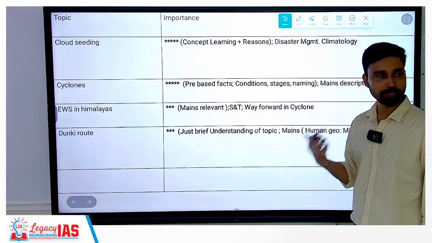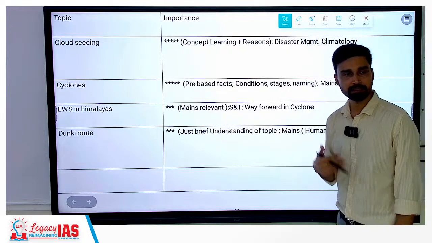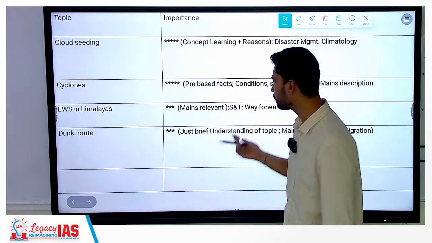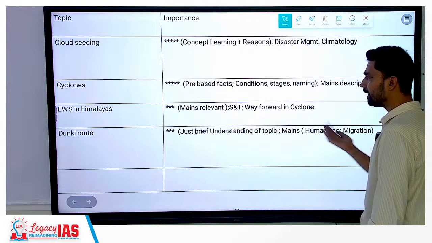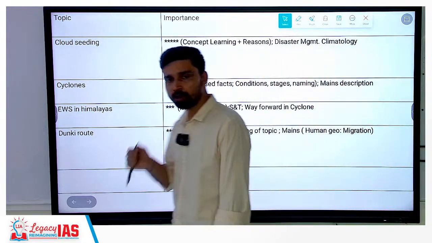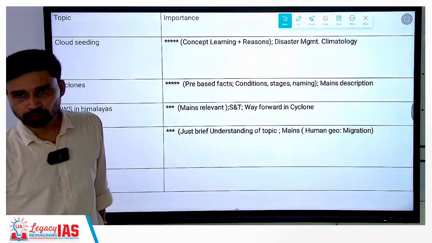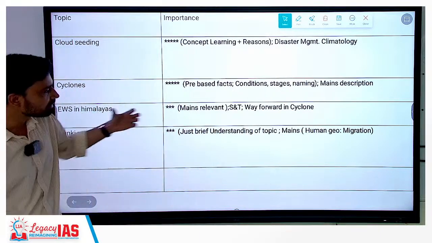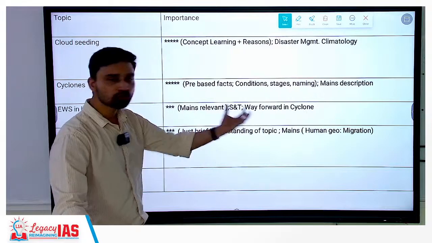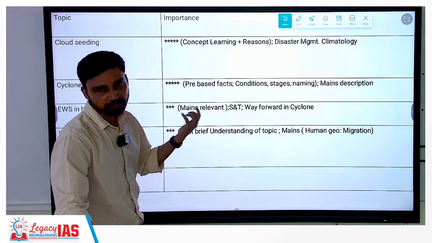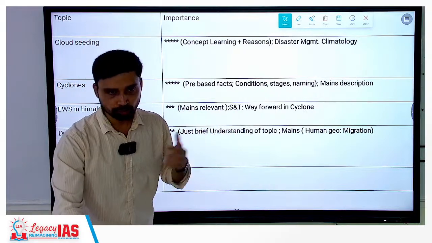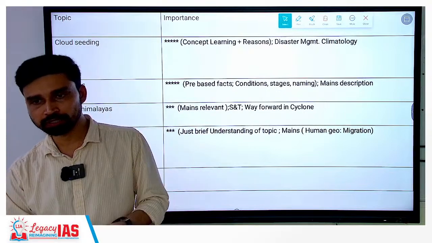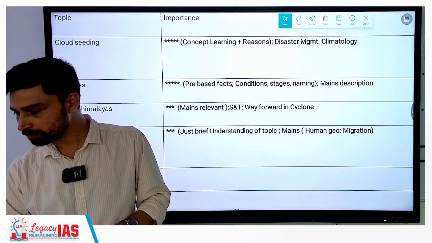You can use this as a pointer and talk about the developments we have seen in the last couple of decades or couple of years. And donkey route, again direct questions can be asked because of its relevance in human geography in the migration chapter. So you can use it either as a pointer, or because it is coming in the news continuously, direct questions might also be asked from here. What is the donkey route? Explain the repercussions of using the donkey route or the challenges that people are facing.